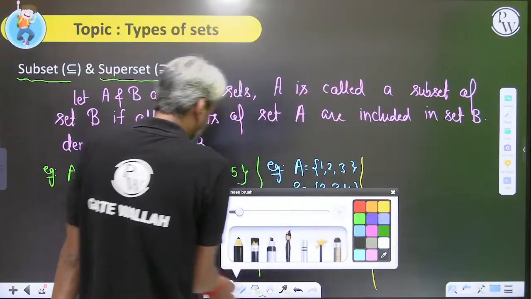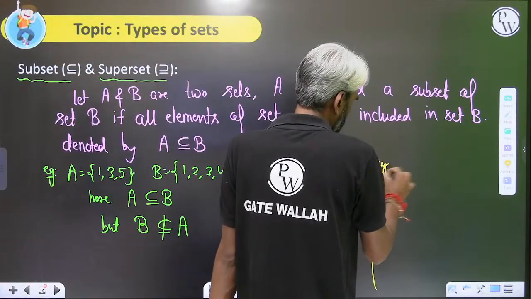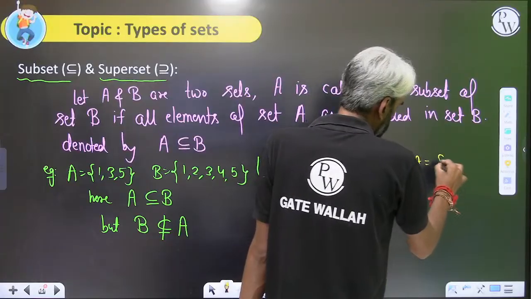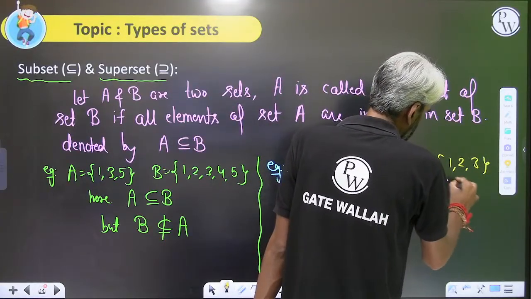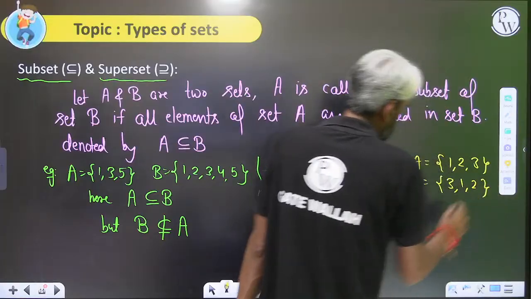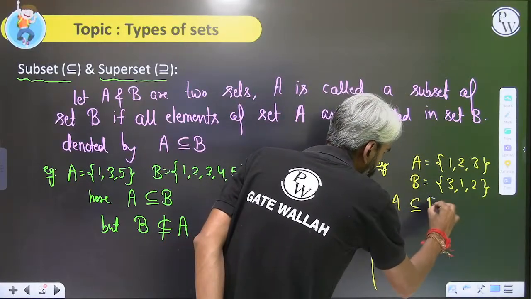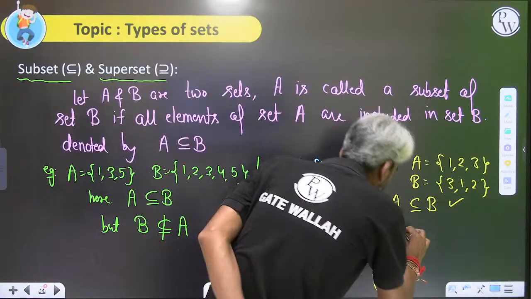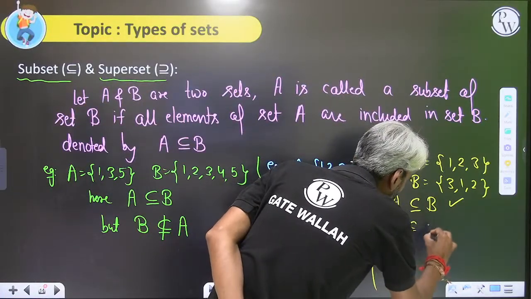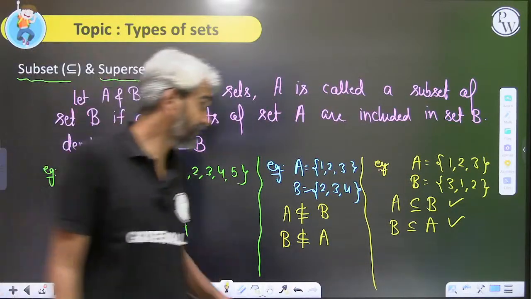Let's look at the third one. A equals 1, 2, 3, and B equals 1, 2, 3. Now please check whether A is a subset or equal to B or not. Yes, sir, all the elements of A are present in B. Second, let's check whether B is a subset or equal to A or not. All the elements of B are present in set A.